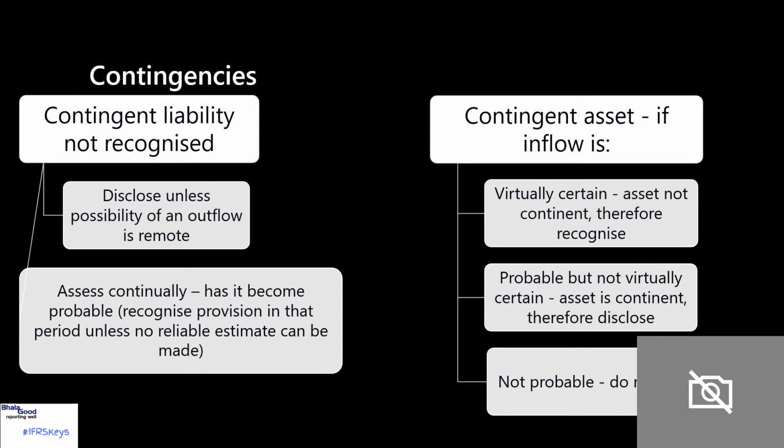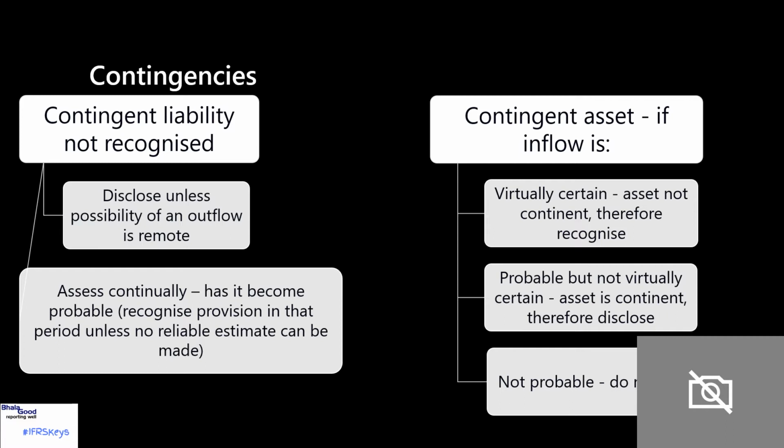This slide looks at contingencies, so both assets and liabilities. In the slides that follow, we're going to be looking at actual provisions. So this is the only slide where we'll actually be focusing on contingencies. And on the left, you'll see we're looking at a contingent liability. So obviously, this is when we haven't recognized a provision.